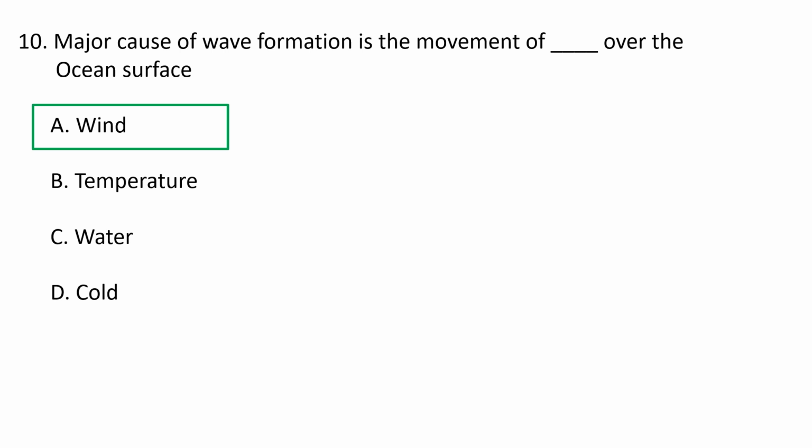The most common cause of the waves is the wind. When the wind blows over the ocean surface, it creates friction between the wind and the surface of the water, causing ripples. And these ripples then grow into a larger wave as the wind continues to blow, and it can travel for thousands of miles across the ocean, leaving a trail of white foam in their wake.